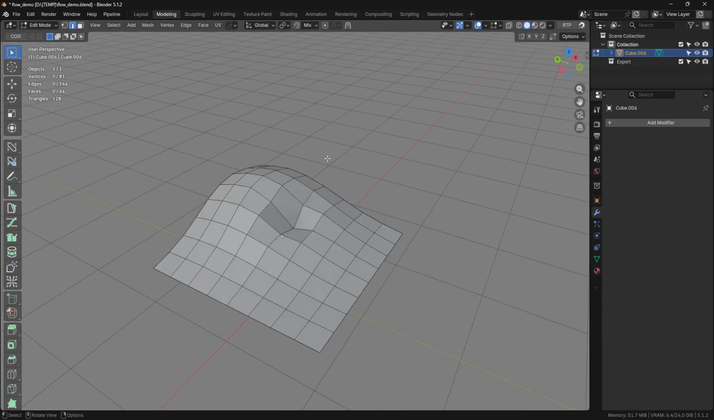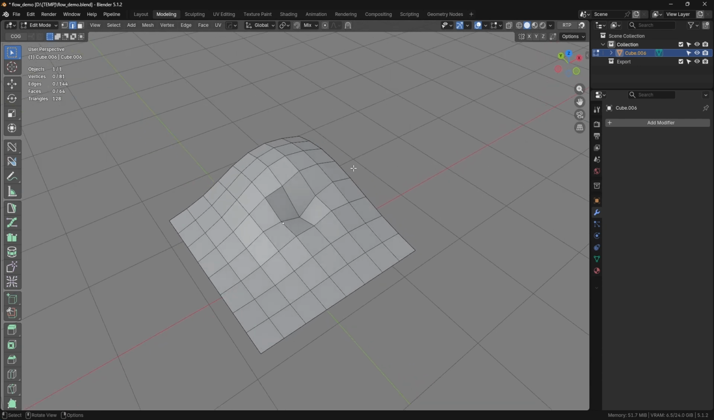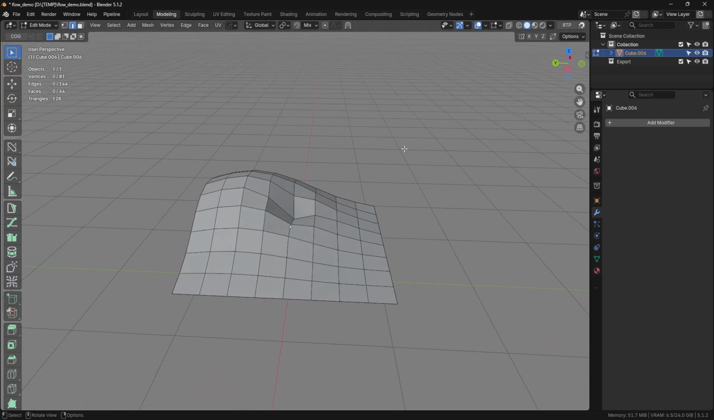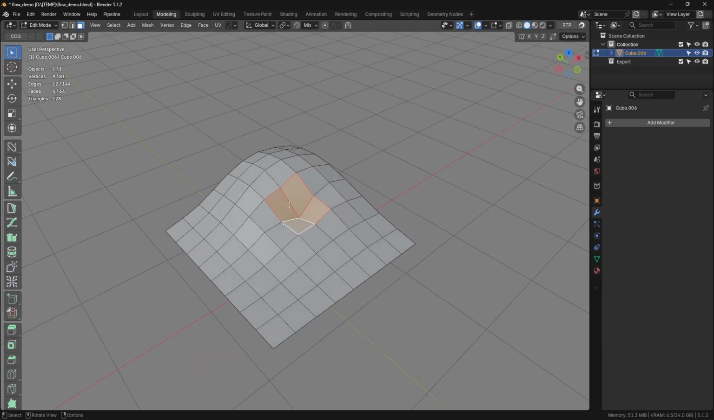And a bonus, the add-on can smooth surfaces as well. Here's a lumpy quad mesh. All you have to do is switch to face select mode. It works best on even quad grids. Treat it as a bonus feature.